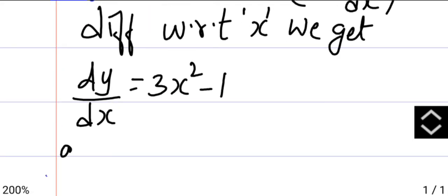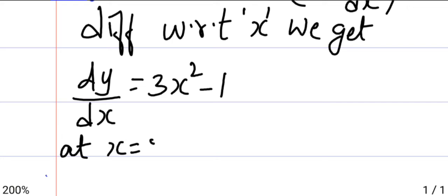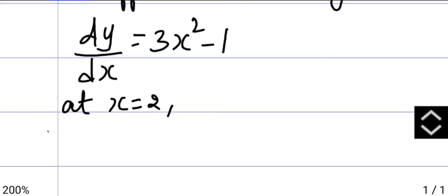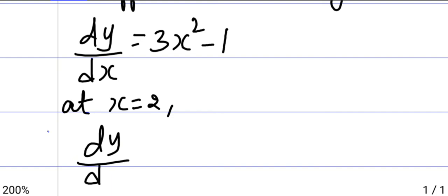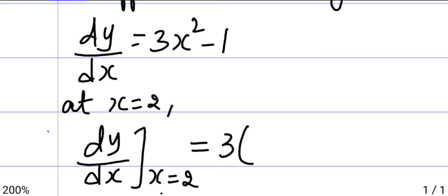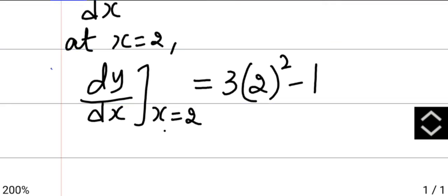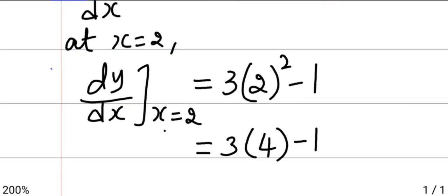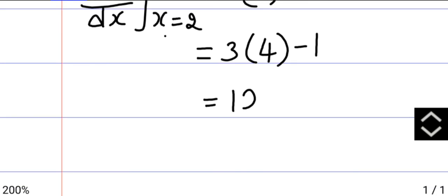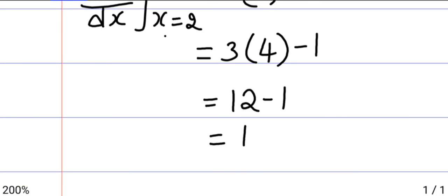Now at x equals 2, dy by dx gives you 3 into, in the place of x you replace the value, 2 square minus 1. That is 3 into 2 2s are 4, minus 1, 3 4s are 12 minus 1, that is 11.